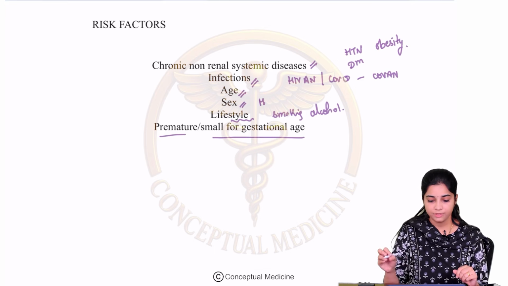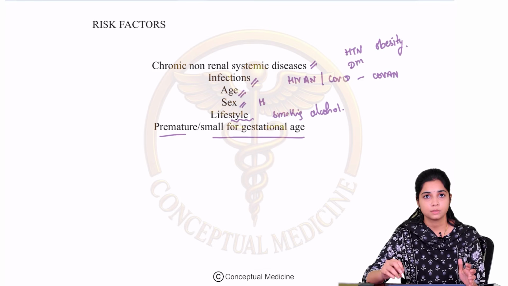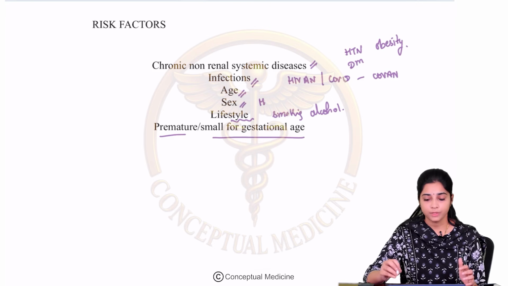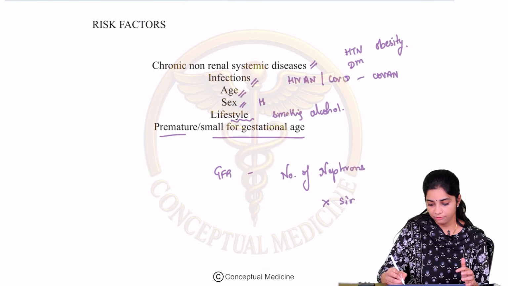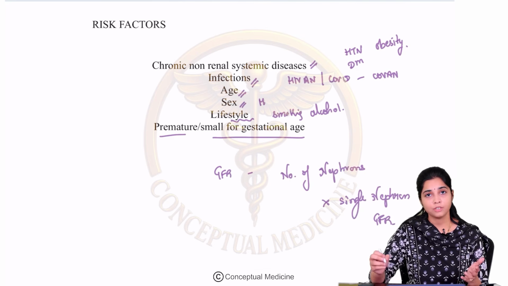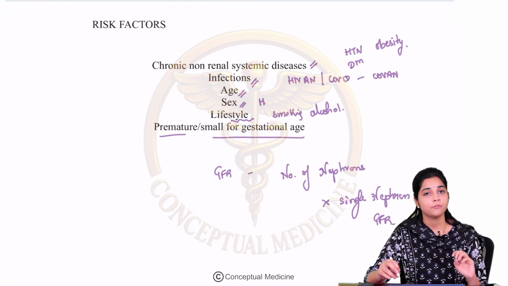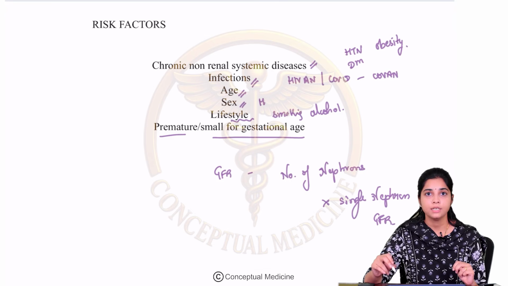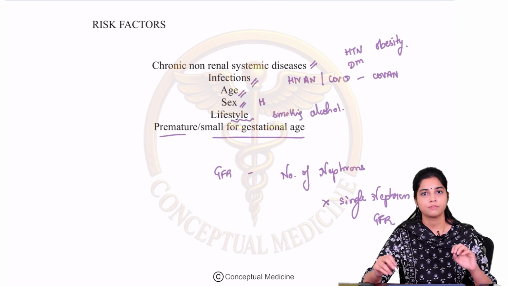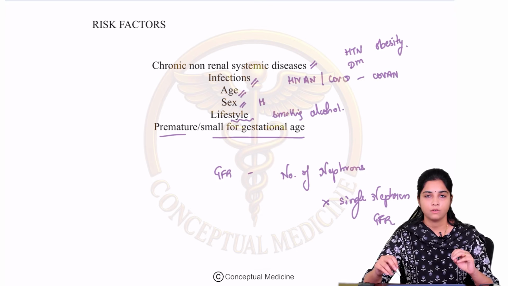Then certain other genetic features including the presence of a premature birth or a low for gestational age baby. Why? Because the GFR of the kidney is given by the number of nephrons into single nephron GFR. Right? So if the number of nephrons itself are low, because your number of nephrons is determined at birth, right? So the number of nephrons that you have is determined at birth. So any premature baby or a small for gestational age baby can be associated with a lower GFR and increased risk of chronic kidney disease. Alright, so this is associated with an increased risk of chronic kidney disease.